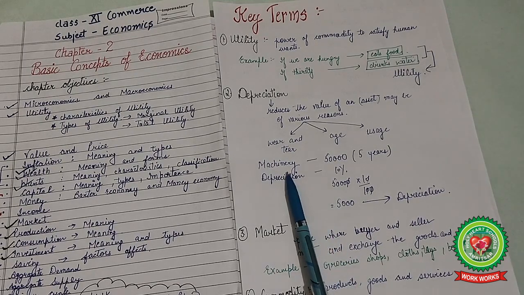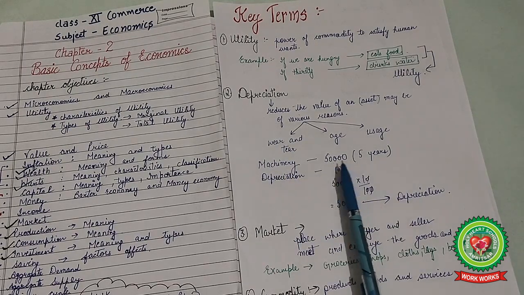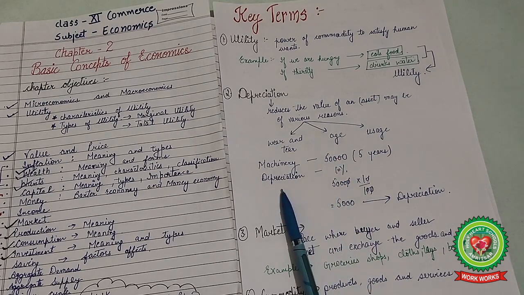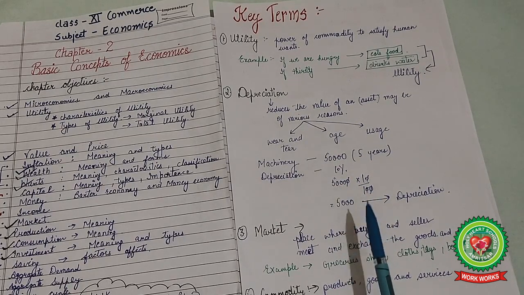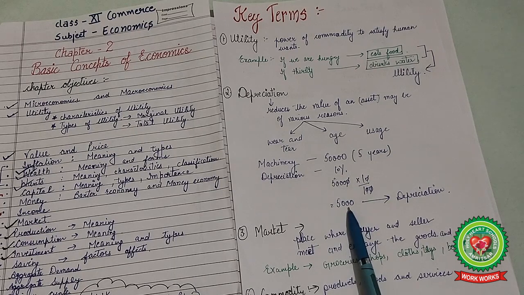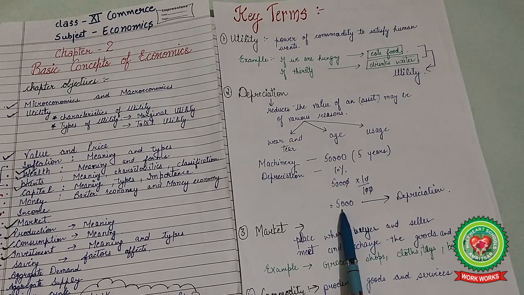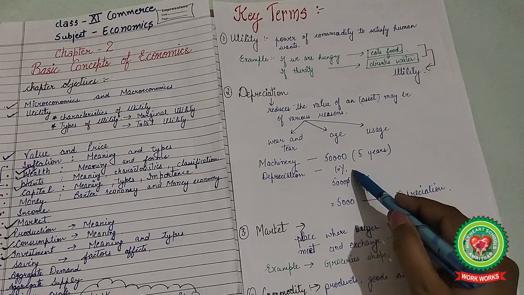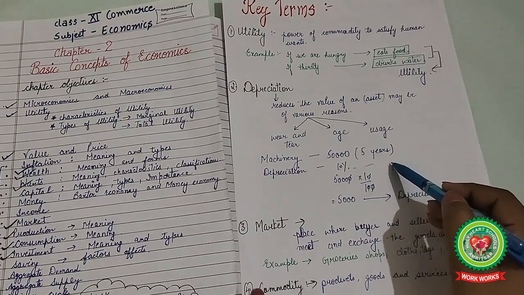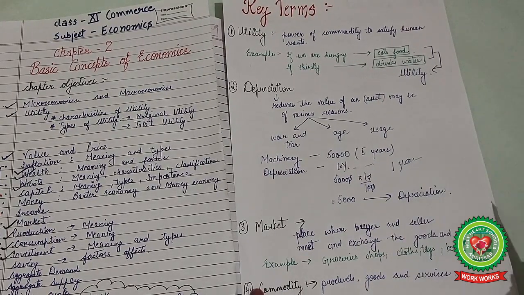For example, machinery is purchased for 5 years at rupees 50,000. Clear? Assume depreciation is provided at 10% on the 50,000, and that gives a depreciation amount of rupees 5,000. Means if we are going to sell it in the market after 1 year, depreciation should be provided for 1 year.